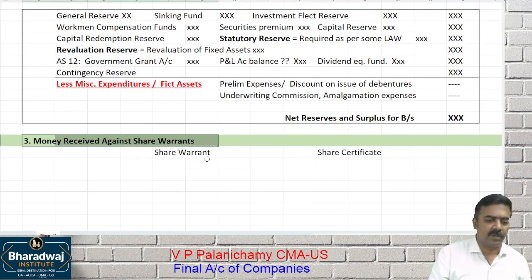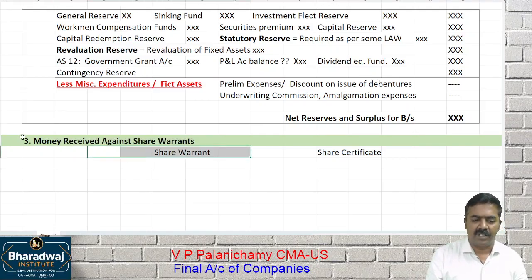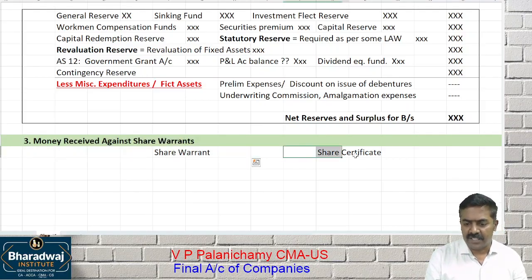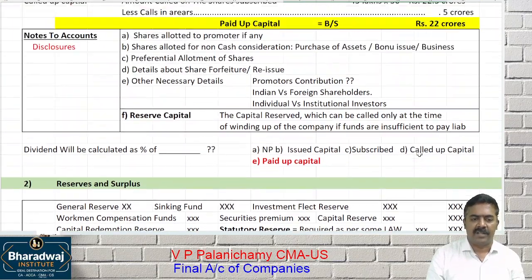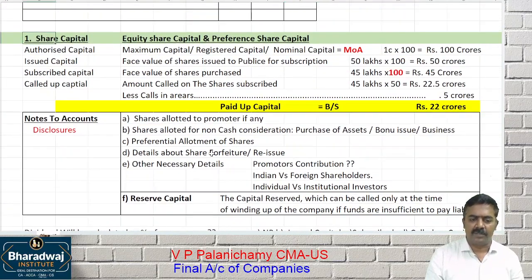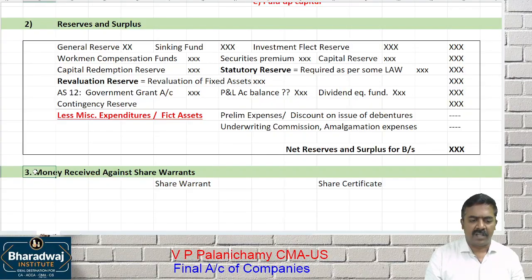If the company has issued any share warrant and collected the money, that will come under which one? Point number 3. Shares issued against a share certificate will come under which one? Share capital. Sir, what about dividend for them?